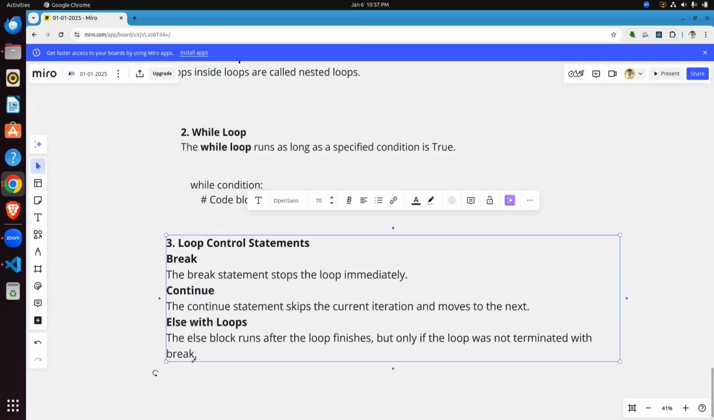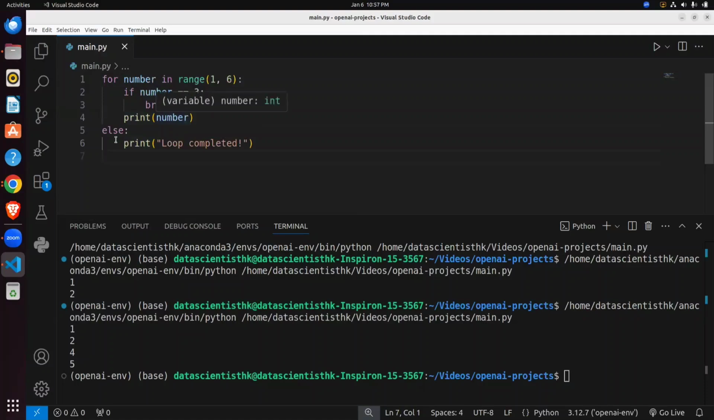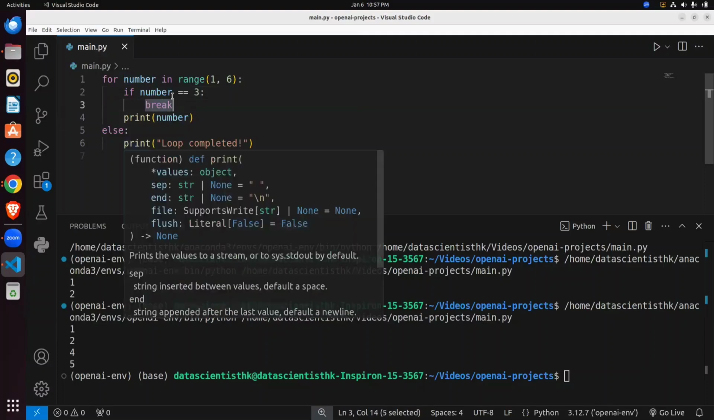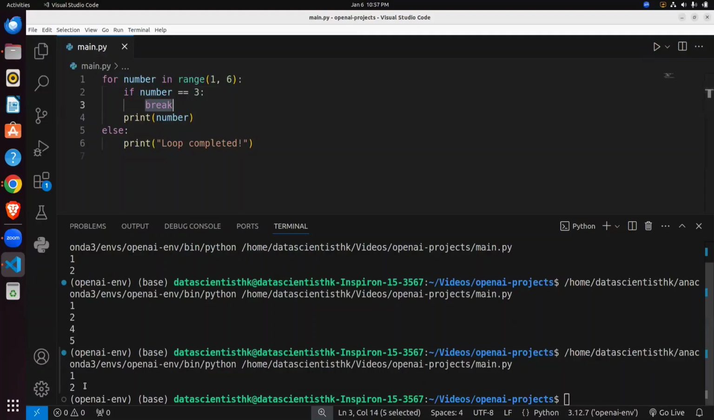The else with loops. Sometimes we use an else block that runs after the loop finishes, but only if the loop was not terminated with break. I'll show you this example. I want to use else with a loop. You can see I'm breaking this loop if number equals 3. So it only prints 1 2, not showing loop completed.